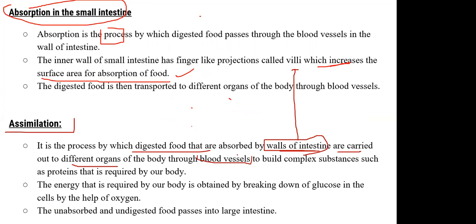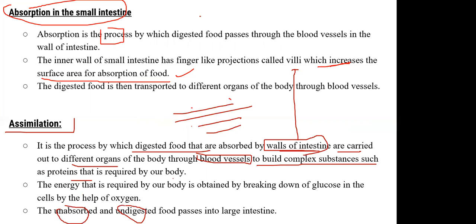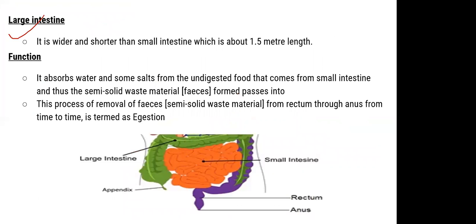Blood vessels means we have different blood vessels, इस तरह से veins और arteries होते हैं, to build complex substances such as protein that are required by our body. The energy that is required by our body is obtained by breaking down of the glucose in the cells with the help of oxygen. And then lastly, the unabsorbed or undigested, or we can say the unused food passes into the large intestine, right? So large intestine में एक बार वो आ गया तो वहाँ पे क्या होगा, वो excrete out हो जाएगा.